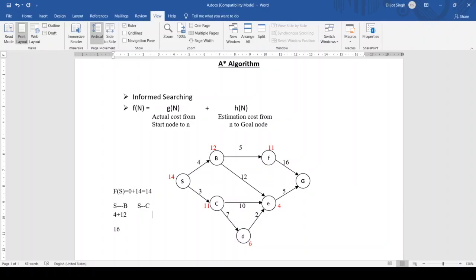And going from S to C, that is 3 plus 11, that comes out to be 14. So we have to take the minimum cost, that is we will move from S to C.